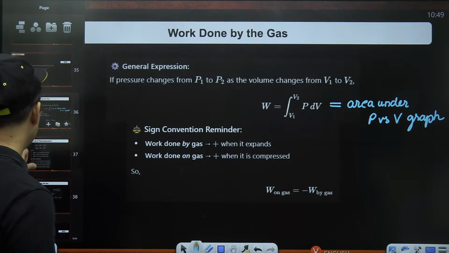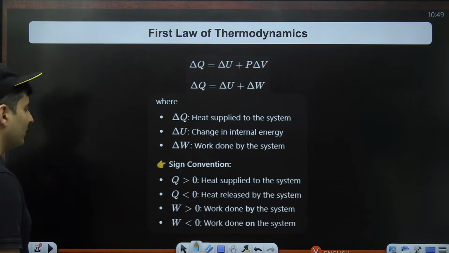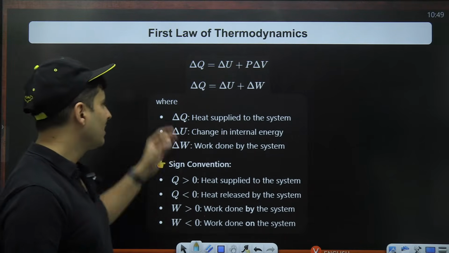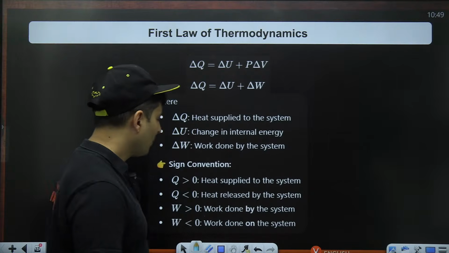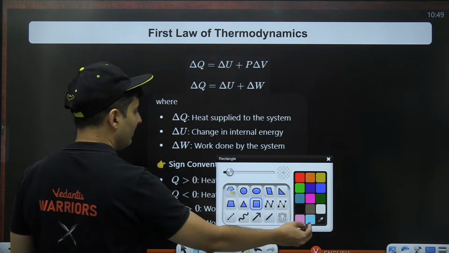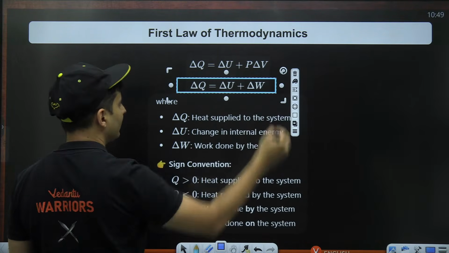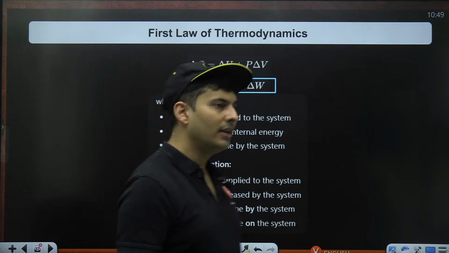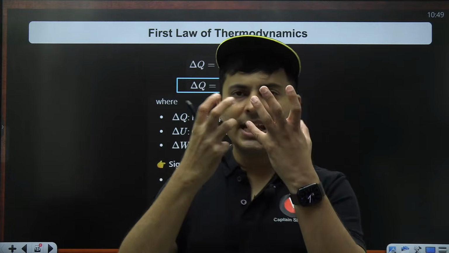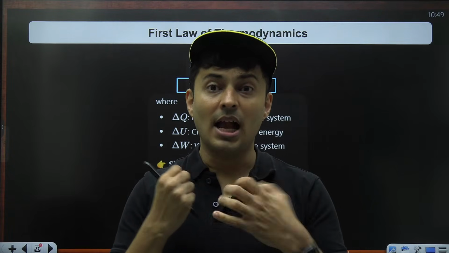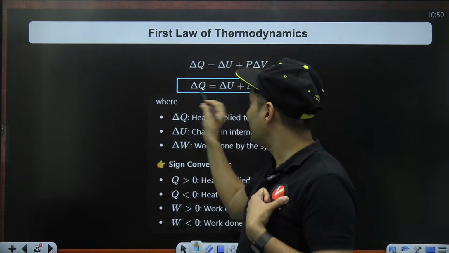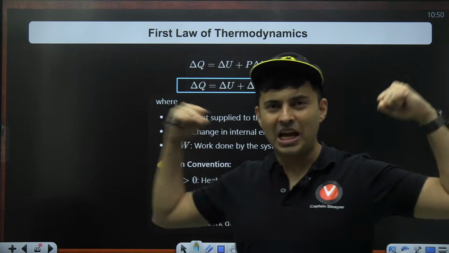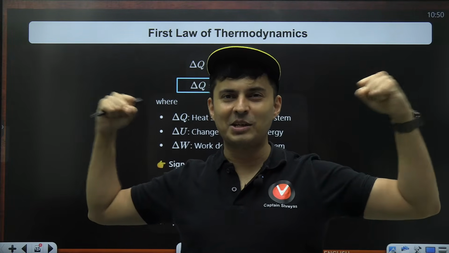Now, once you understand this, we'll talk about the first law of thermodynamics, which says whatever heat you give will be converted into internal energy and also into performing work. If I drink something, I gain some calories, that is heat, because of which I become strong and gain some energy.